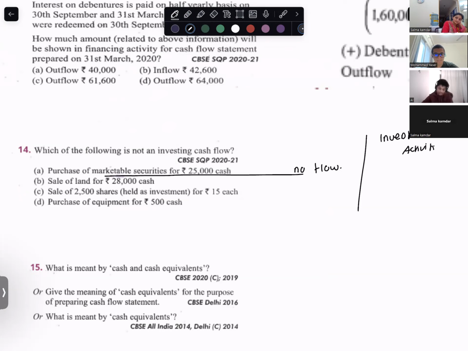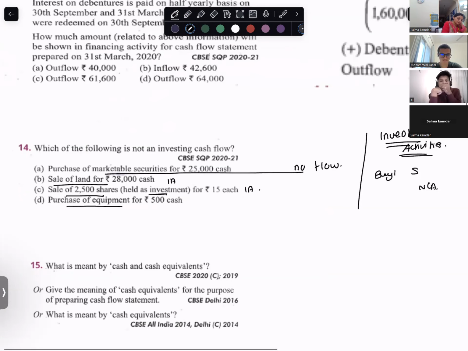Buying and selling of non-current assets comes in investing activities. Sale of land is an investing activity. Selling of shares, which is my investment, is an investing activity. Purchase of non-current asset is an investing activity. Which is not an investing activity? Purchase of marketable security. Option A.